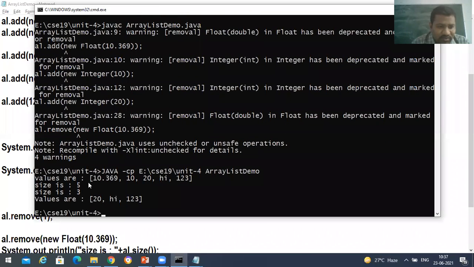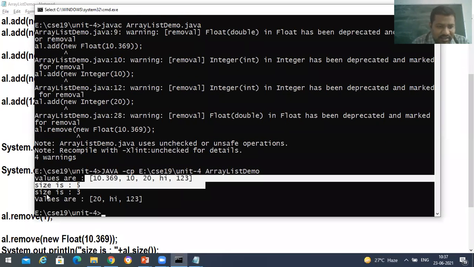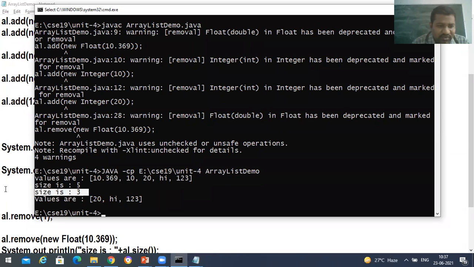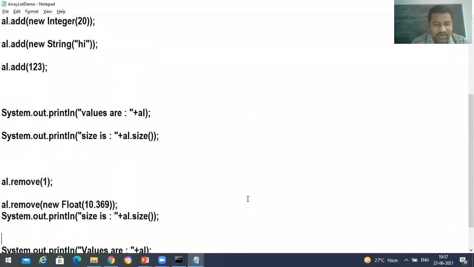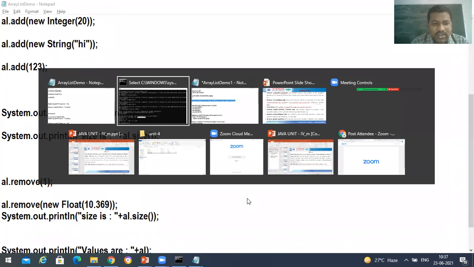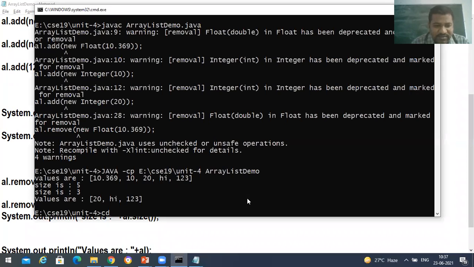Right, see, first 5 elements are there, and then we performed deletion 2 times. One is the second index, where 10 was deleted, and the object 10.369 we deleted. Then 20, 10, 123 is going to be printed over there. So this is what your array list does.